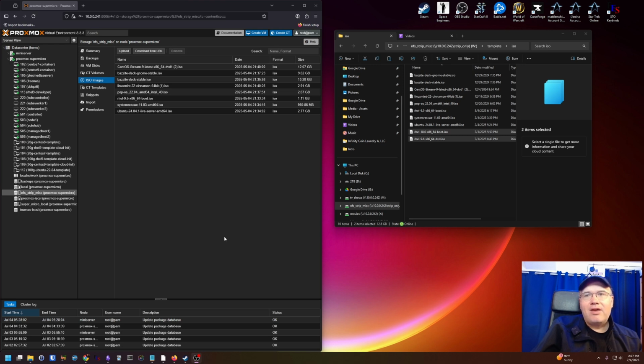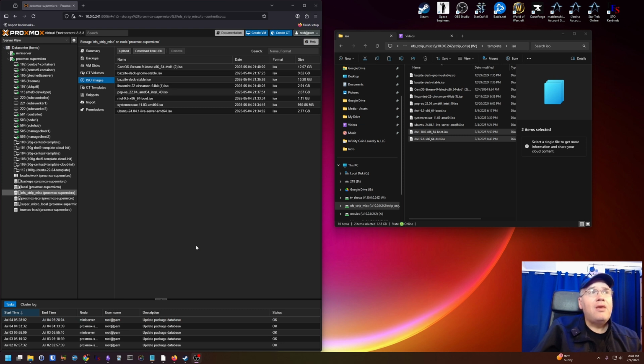I believe if your Windows 10 or 11 has the license, you can also use Hyper-V. Either or, this should work on any hypervisor that's out there.